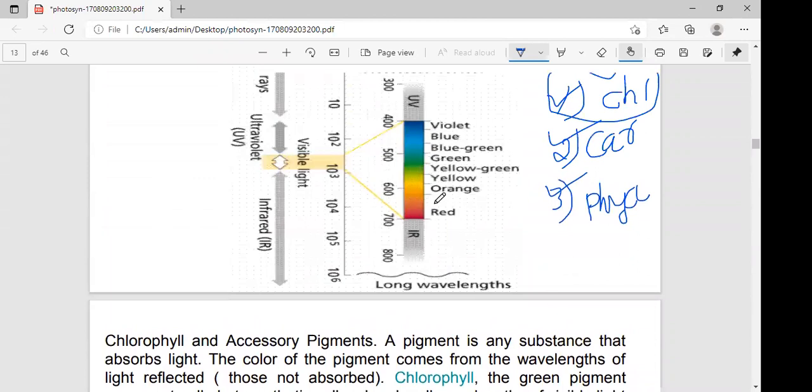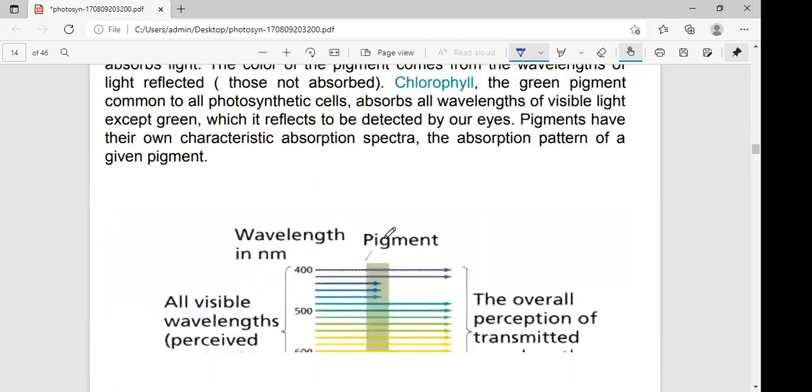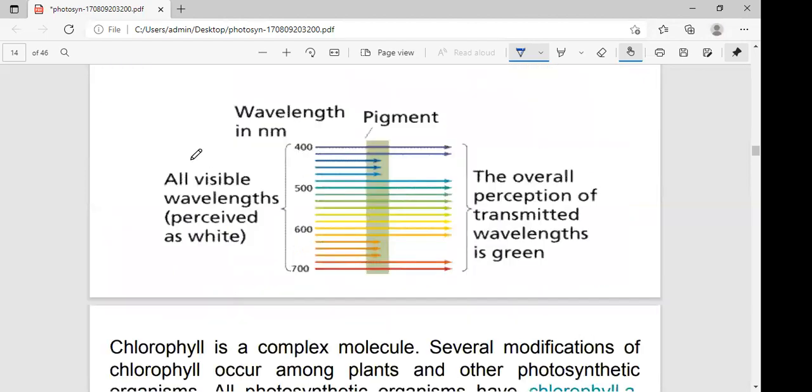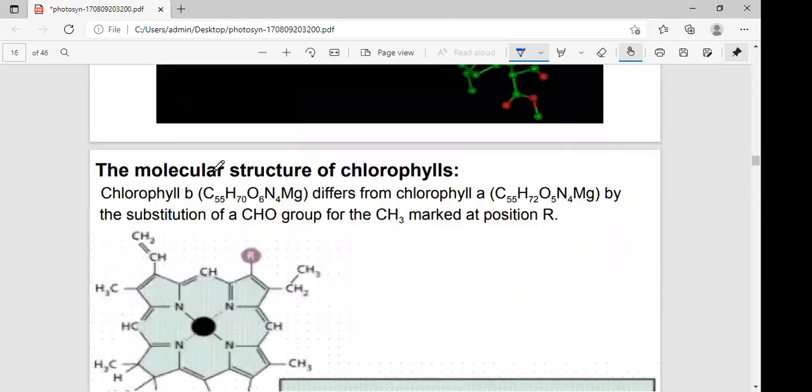Structurally, chlorophyll a and chlorophyll b are different. In chlorophylls there are two types; I'll explain later. First, the chlorophyll molecule's structure: two main parts are there. I'll show it. See, this is the picture, the diagram of chlorophyll. This is the structure of chlorophyll, not a or b.